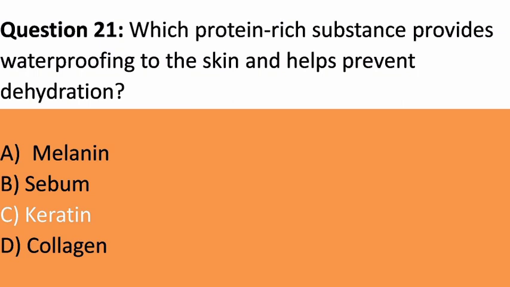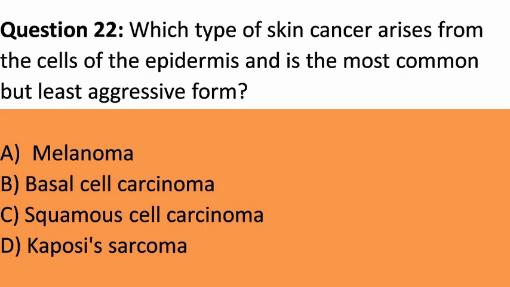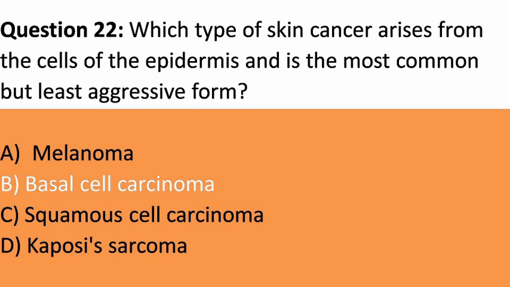loss. Question 22. Which type of skin cancer arises from the cells of the epidermis and is the most common but least aggressive form? A. Melanoma. B. Basal cell carcinoma. C. Squamous cell carcinoma. D. Kaposi's sarcoma. Answer. B. Basal cell carcinoma. Explanation. Basal cell carcinoma is a common type of skin cancer that originates in the basal cells of the epidermis and is typically less aggressive than melanoma.